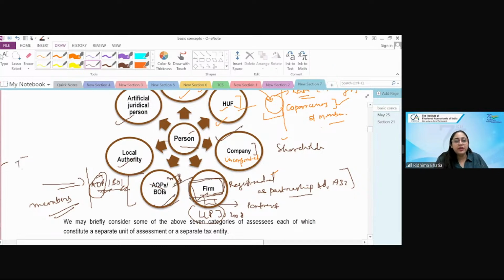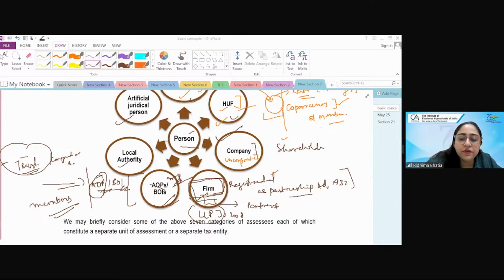A trust क्या है? If I have to say a trust or a cooperative society, I cannot define it as individual, I cannot define it as HUF, I cannot define it as firm. They are all part of AOP. Trust, people came together for some common motive. Trust में ये है. It can be a benefit of some person, it can be a benefit of beneficiary, right? Trust is an AOP. The funds, these are all AOPs.